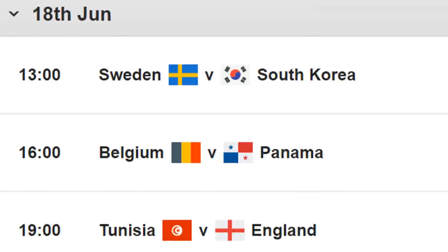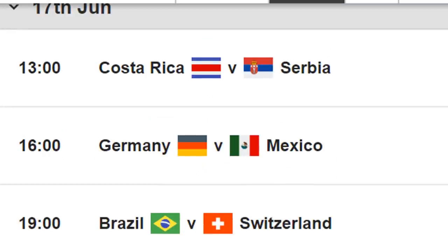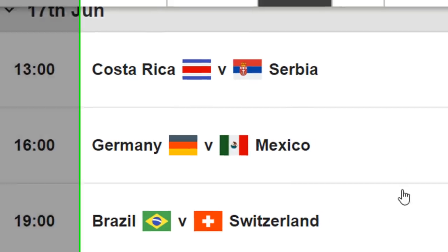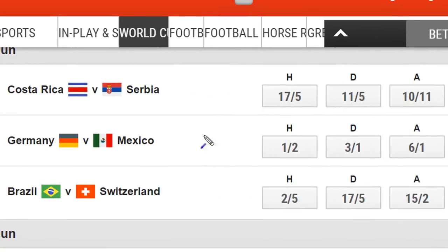And by the way, if you just scroll up and down this page, you'll see exactly how they are positioning themselves. So for example, in the Germany versus Mexico game, without a question and without a doubt, they consider Germany to be the winner in that game.